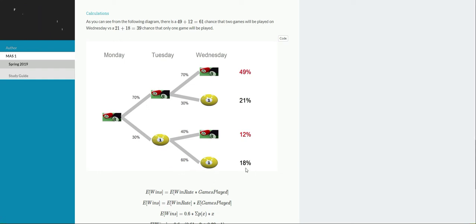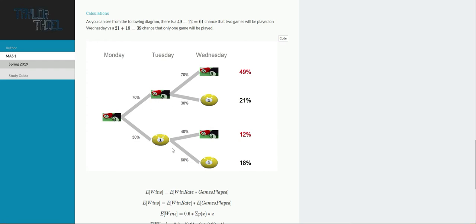But that's not the only way that he can end up playing one game on Wednesday, because if you recall, this question is only interested in what ends up happening on Wednesday. He can also play 2 games on Tuesday and then transition to one game on Wednesday, and that has a 21% chance of occurring, again just by multiplying these two probabilities.